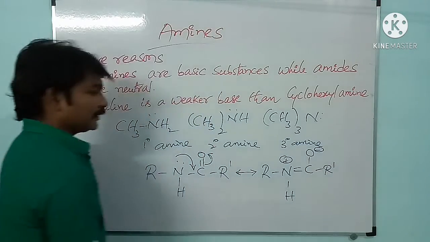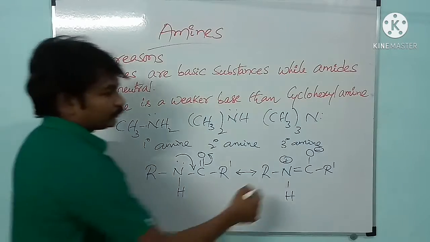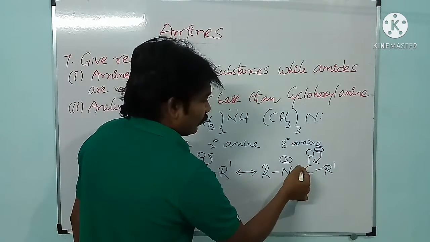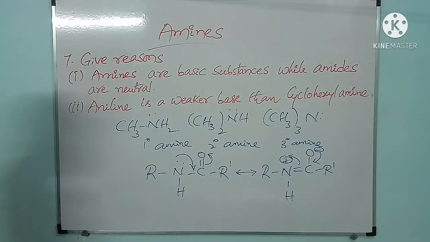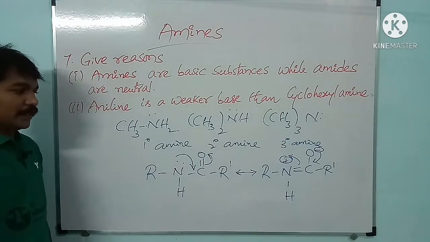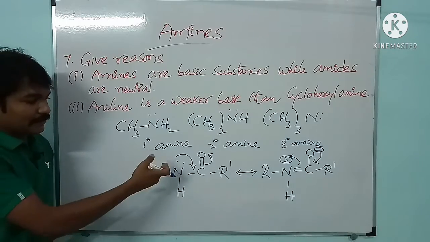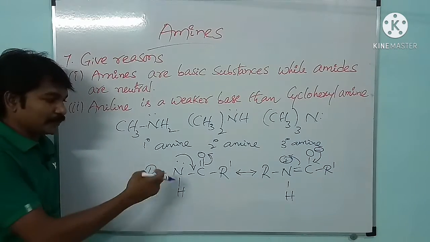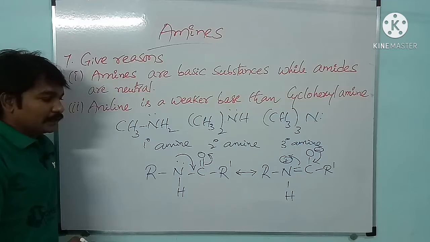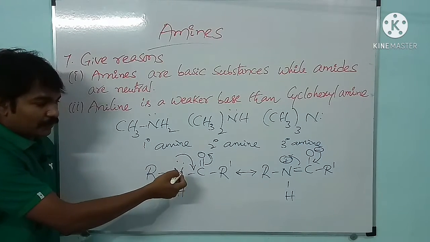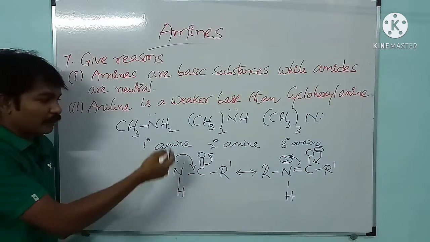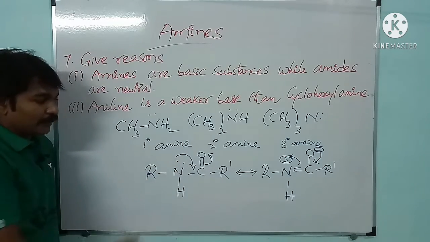See here, because of this mutual conjugation, there is no chance to donate these electrons externally, because internally they are sharing those electrons. Electrons are moving from nitrogen to the adjacent carbonyl group and from the carbonyl group to nitrogen.